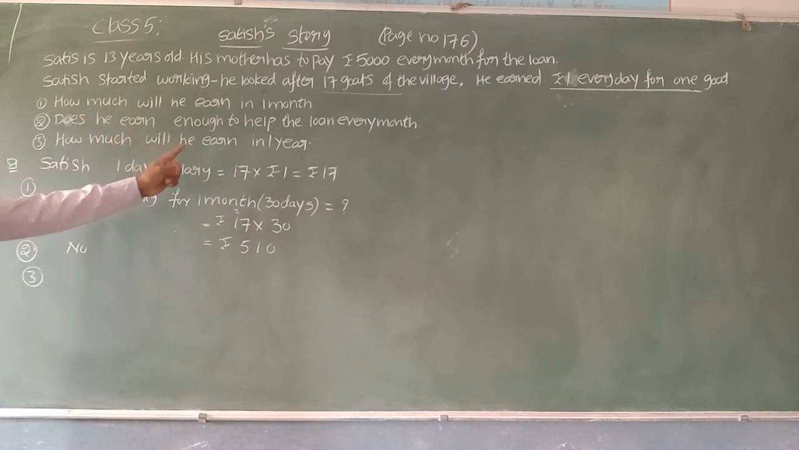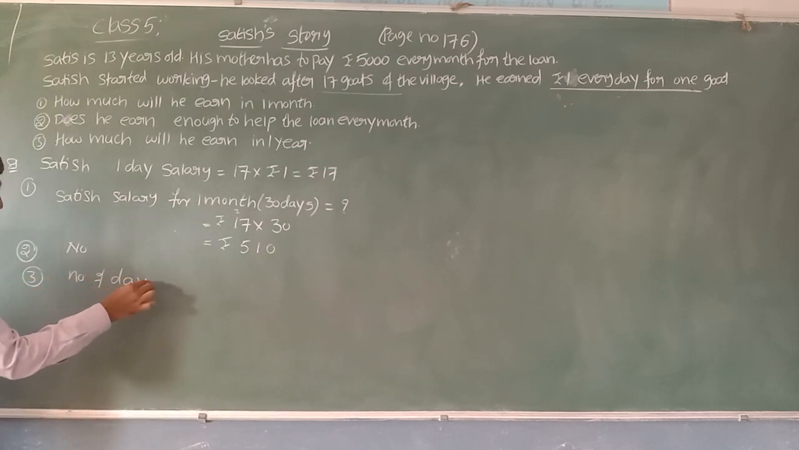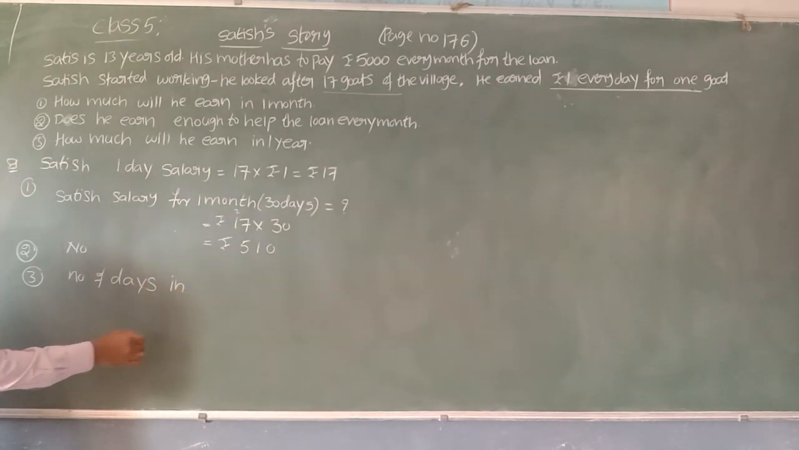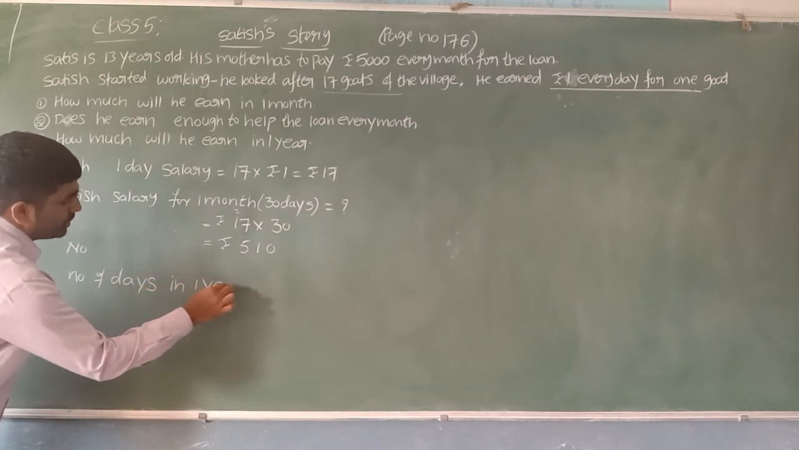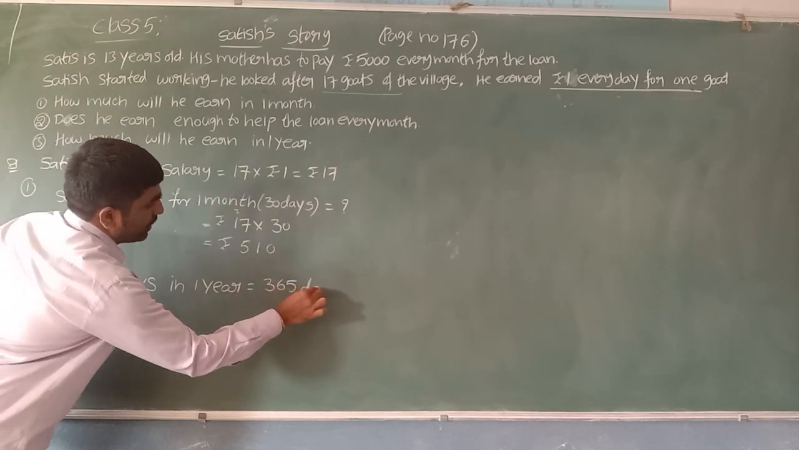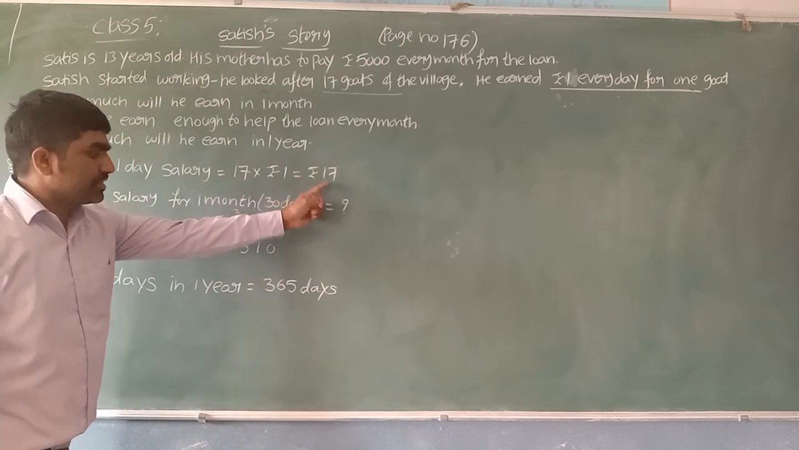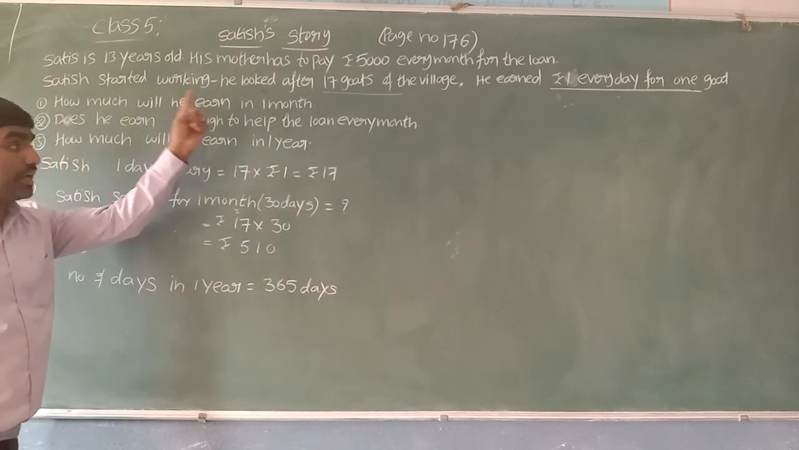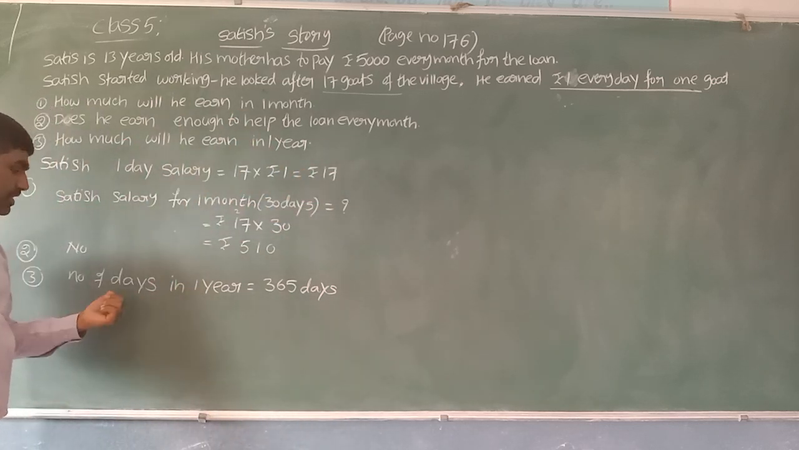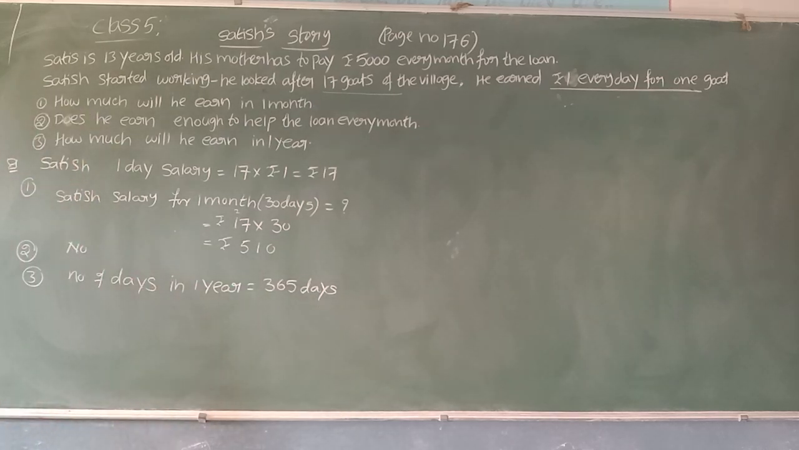How much will he earn in 1 year? So, the number of days in 1 year. How many days in 1 year? 365 days. Already we know 1 day salary is 17 rupees. If the 1 day salary is 17 rupees, what is the salary for 365 days? We need to multiply 365 into 17.